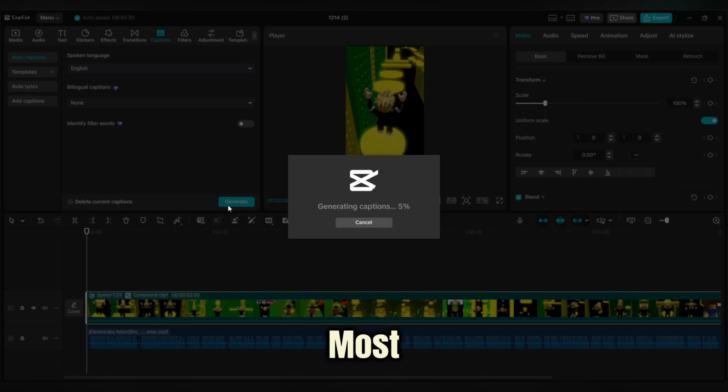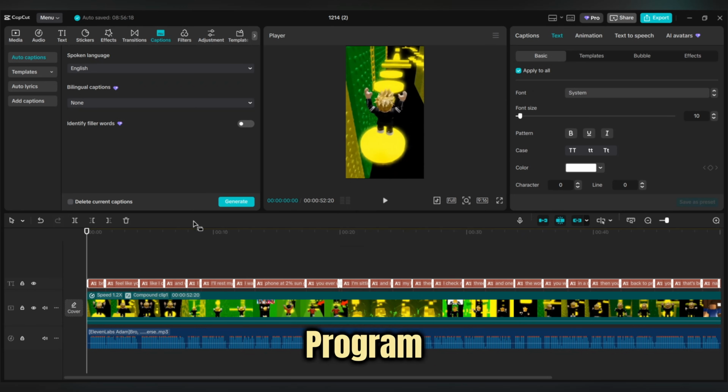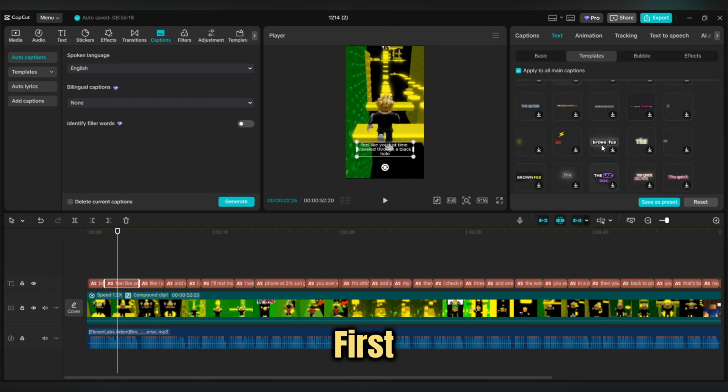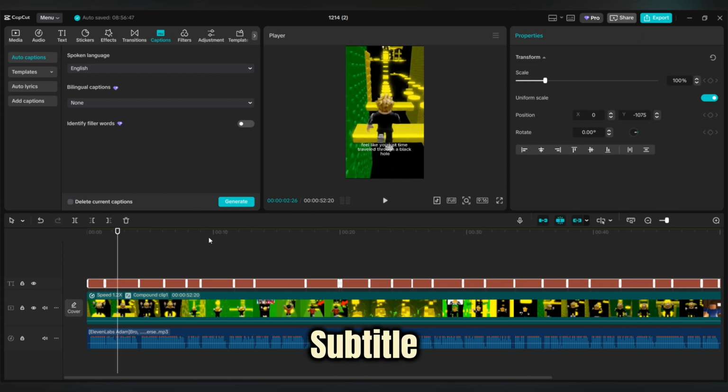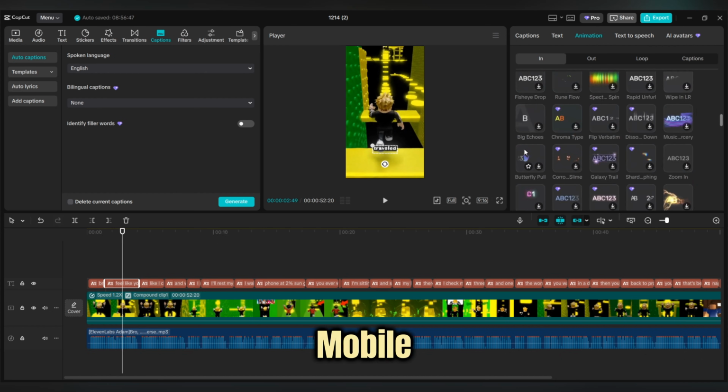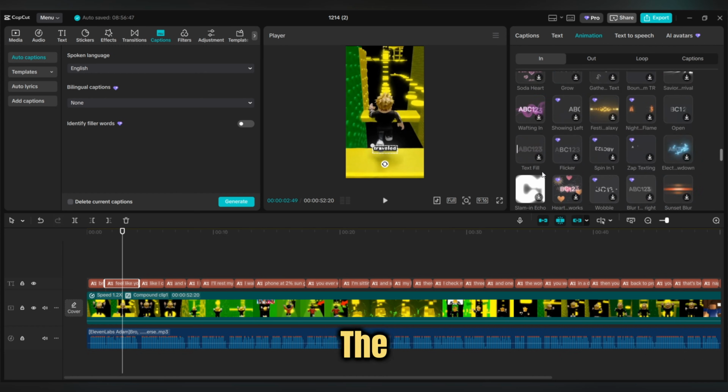Now we come to one of the most important parts of a video, the part that directly affects audience retention and virality: subtitles. Go to the captions section of your video editing program. If you use CapCut, this section offers you a lot of great features. First of all, choose an attractive and legible subtitle style, one that is simple, has a clear font, and is easy to see on mobile. After choosing a style, enter the subtitle text.